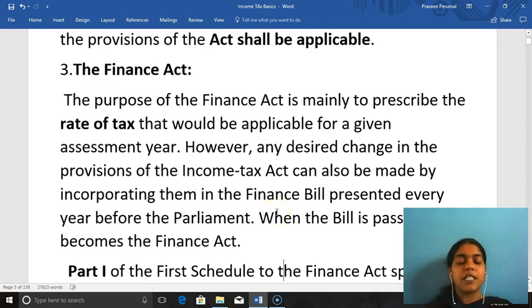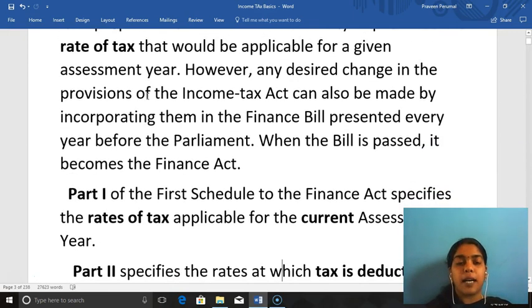When the bill is passed, it becomes an Act. Before passing, it is a bill. After passing, it becomes an Act. So the rate of tax applicable for a particular assessment year is given in the Finance Act. Any desired change in the provisions of the income tax is made by incorporating them in the finance bill. After passing, the finance bill becomes a Finance Act, and it is passed every year before Parliament.